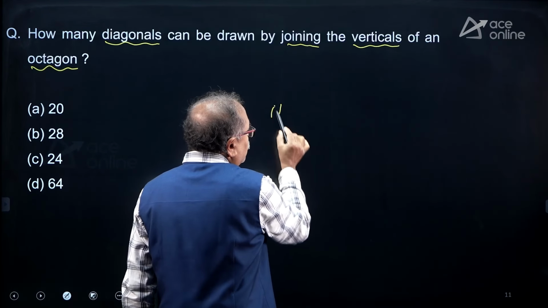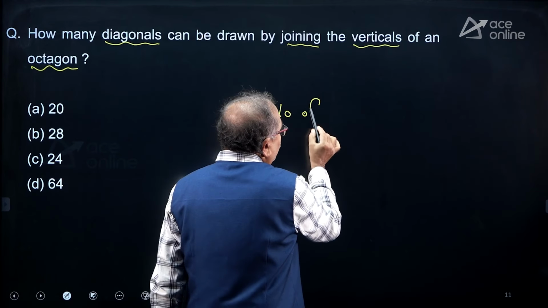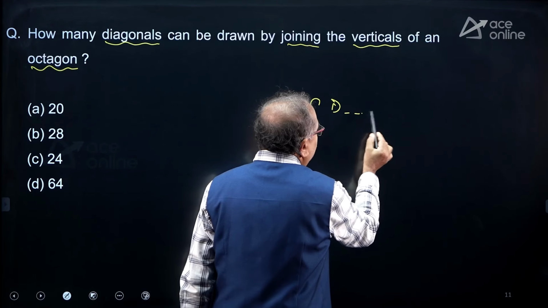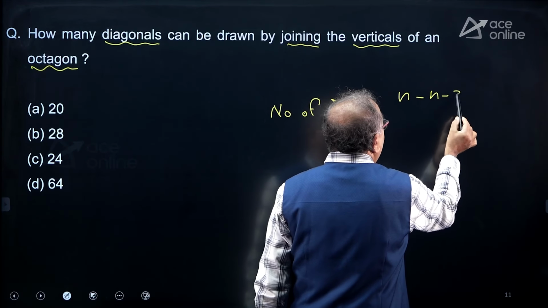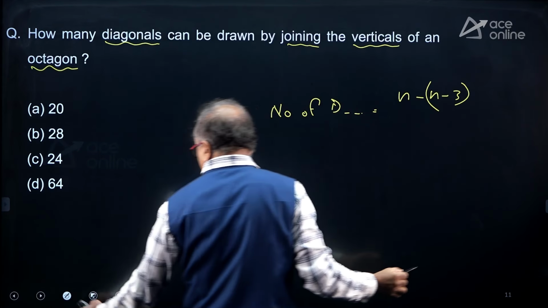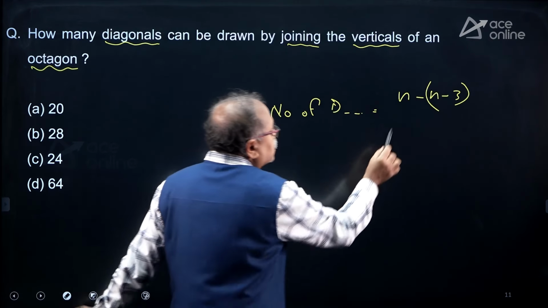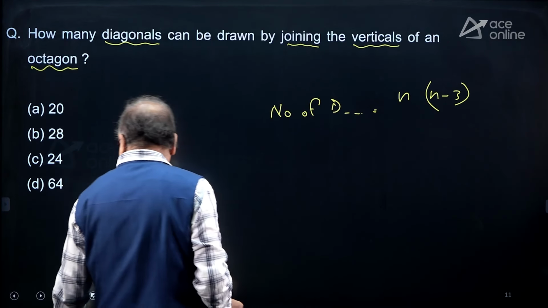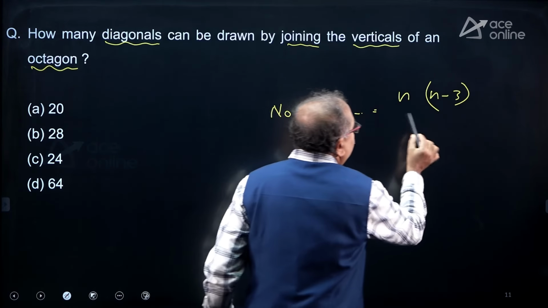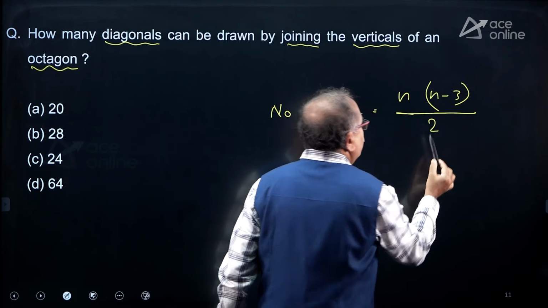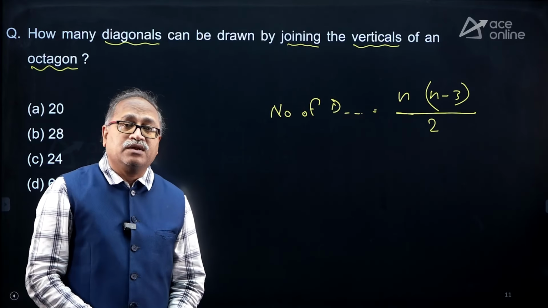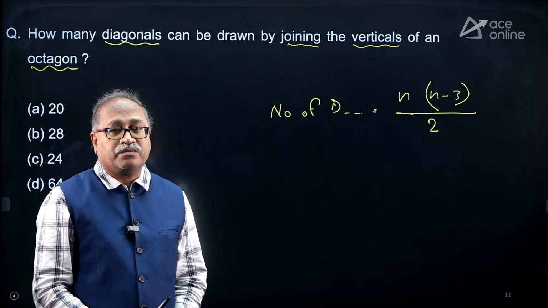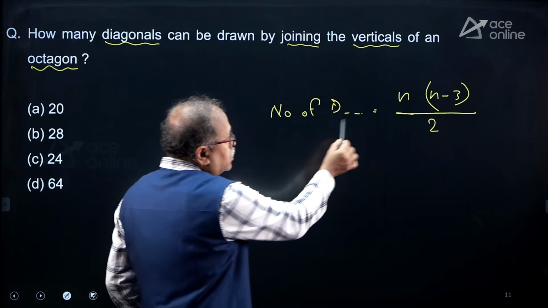The number of diagonals is equal to n into (n minus 3) by 2. So you must know this formula in order to find the number of diagonals of any polygon. So let's move on.